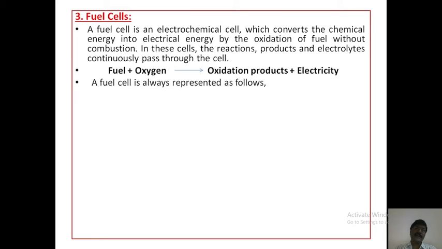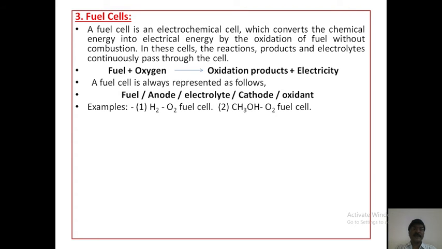A fuel cell is always represented as follows: fuel, vertical line, anode, vertical line, electrolyte, vertical line, cathode, vertical line, oxidant. This is the fuel cell representation. What are the examples of fuel cells? Hydrogen oxygen fuel cell, methanol oxygen fuel cell.